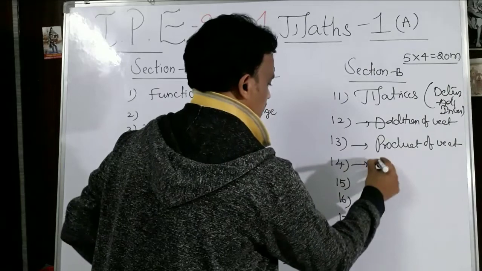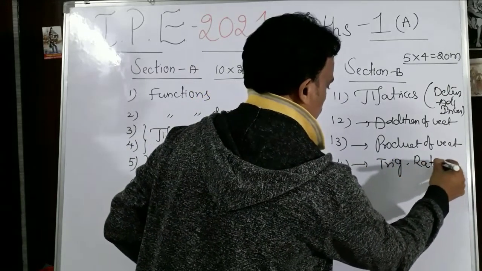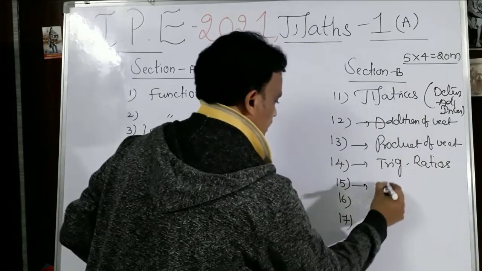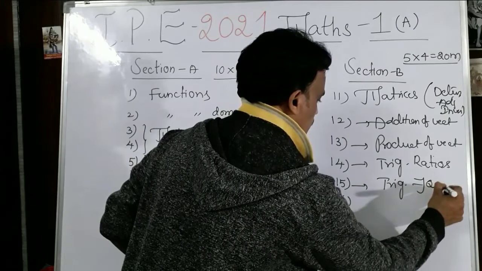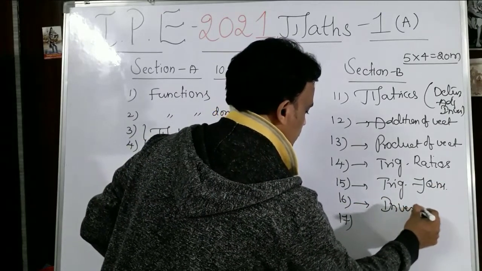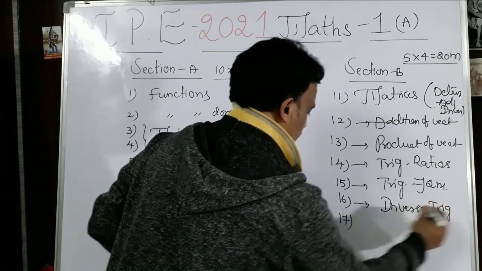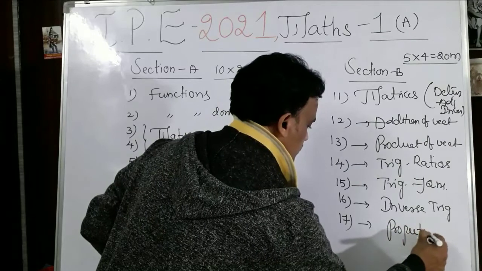The next question is from the trigonometric ratios. And here is the trigonometric equations, and the 16th question is from inverse trigonometry, and this question is the properties of triangles.